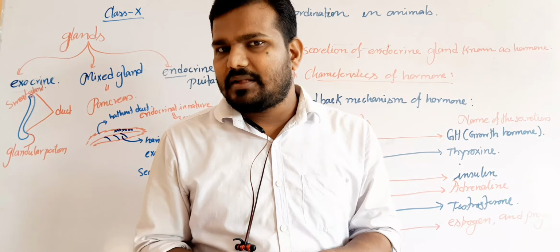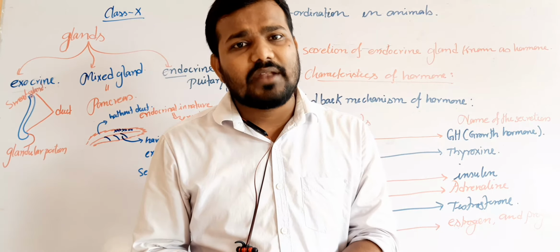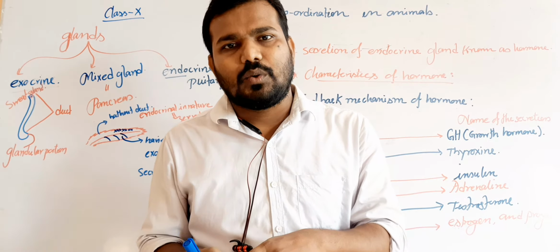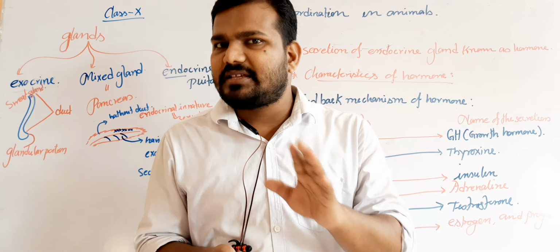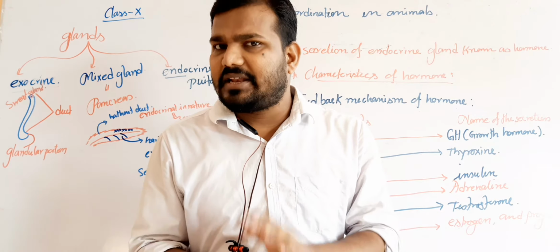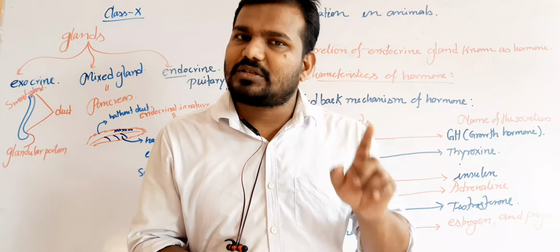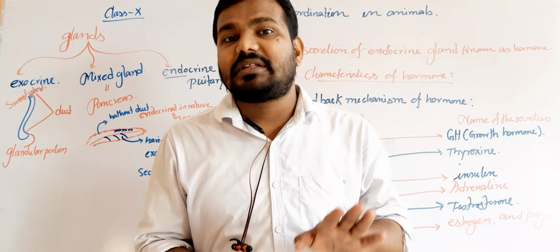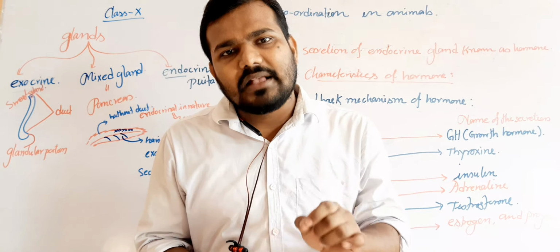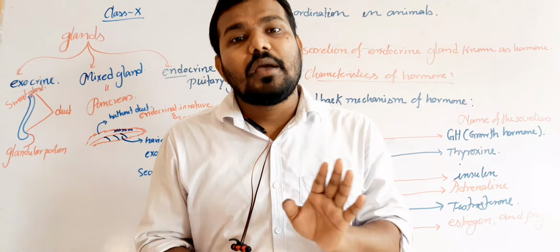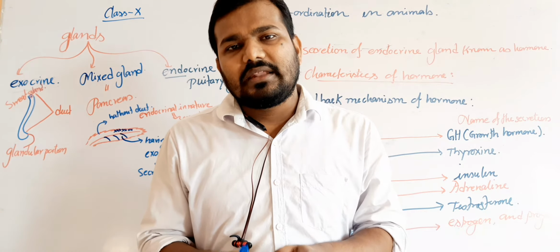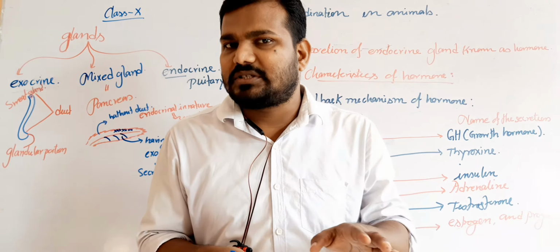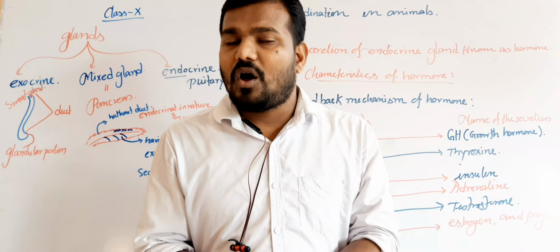In the case of plants, they do not contain any specific organ or specific glands, but they contain the meristematic tissue, and from the meristematic tissue one specialized type of chemical substance is secreted which can coordinate between the source and target region, but after activity they are destroyed. This type of chemical substance is commonly known as a plant hormone, and most of the plant hormones regulate growth. That's why they are termed phytohormones.